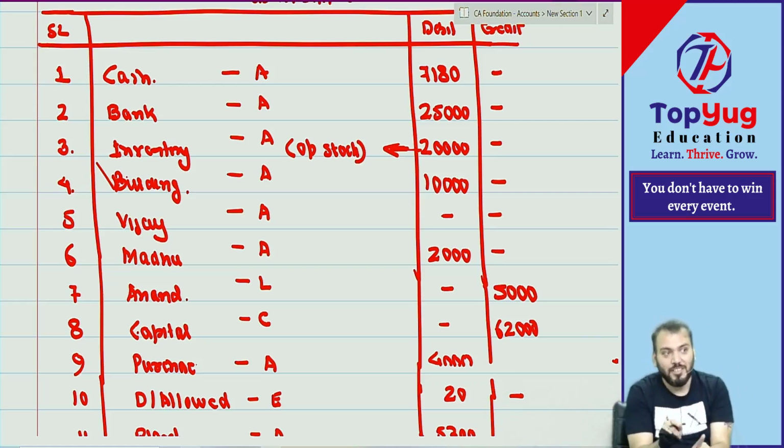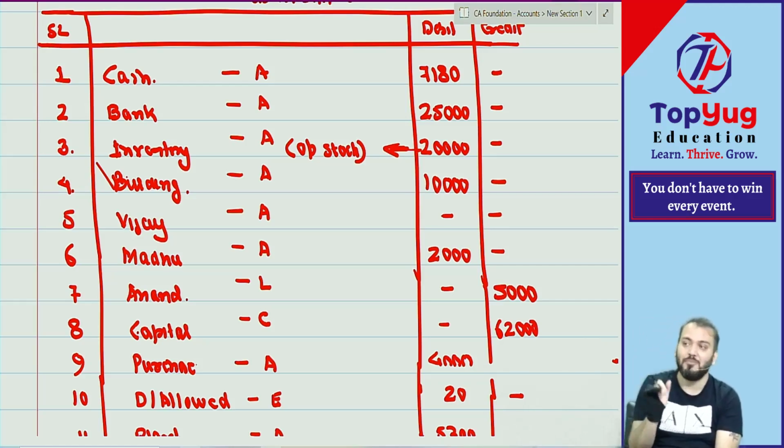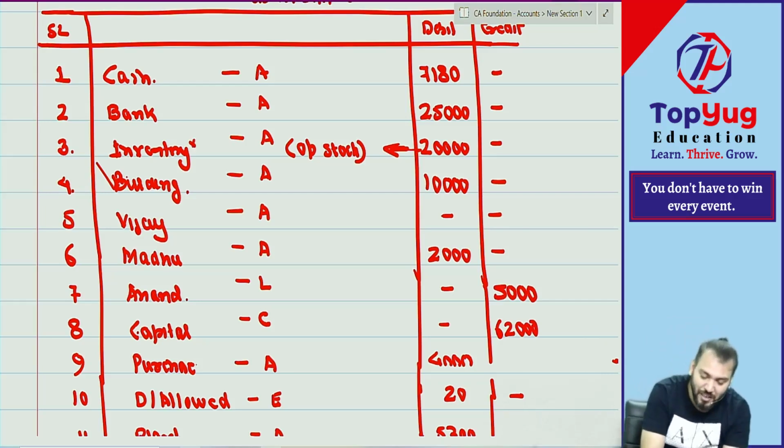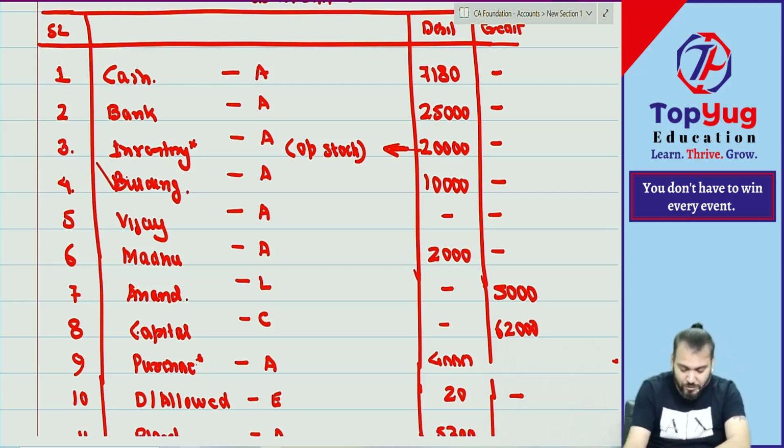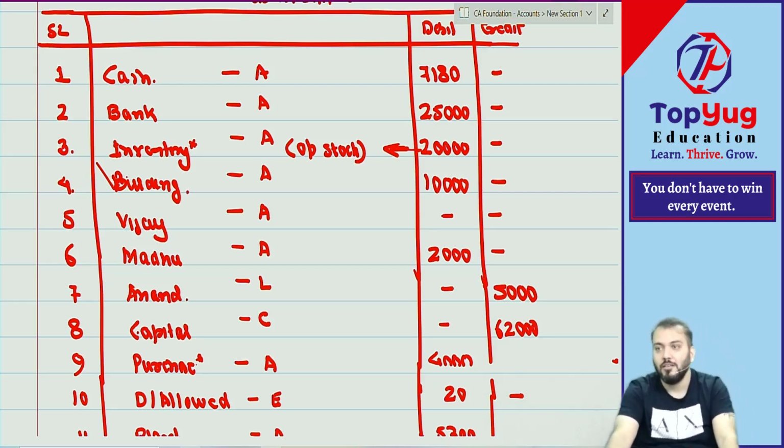Now you only say whether opening stock will come in balance sheet. No. Closing stock will come where? In balance sheet. And therefore I said star mark. I have given star mark to this. Have you understood this much?